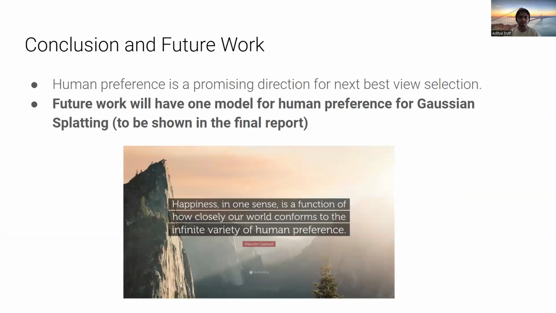We conclude by saying human preference is a very promising direction for next best view selection, as this is the first work in the field that uses human preference to quantify new views in any kind of radiance field. Our future work will have one model distilling human preference for Gaussian splatting.